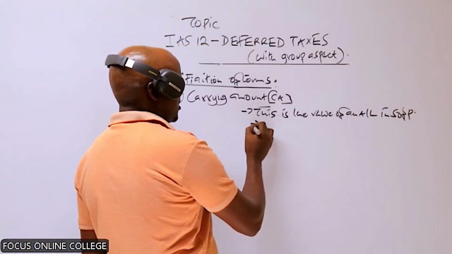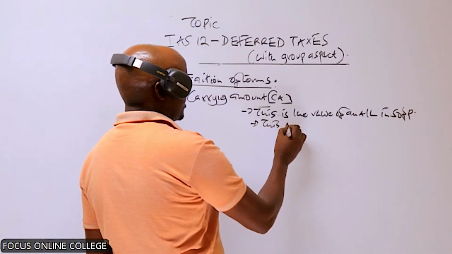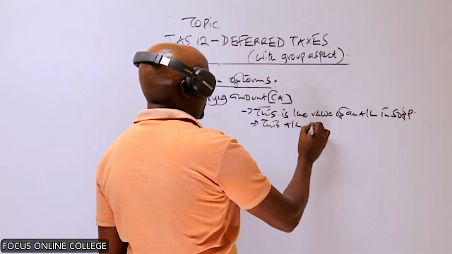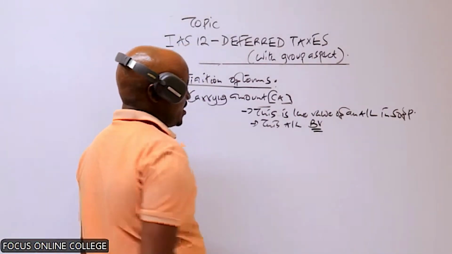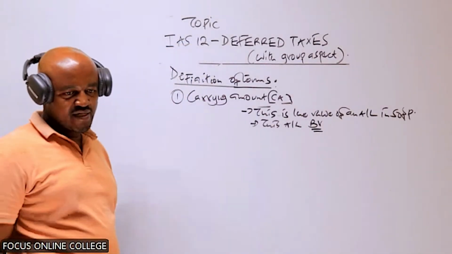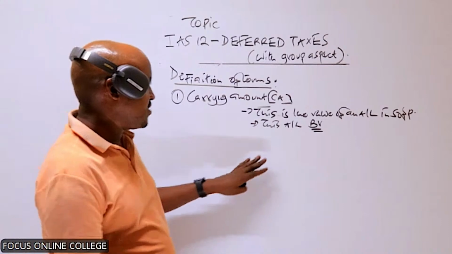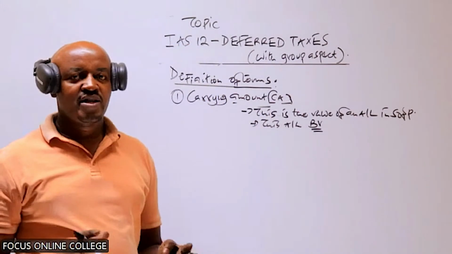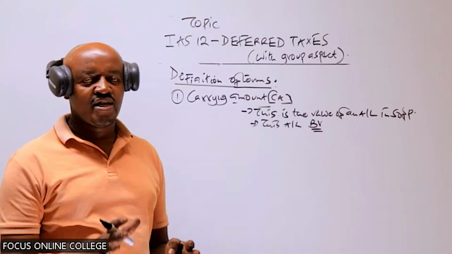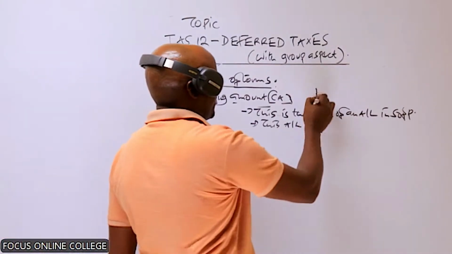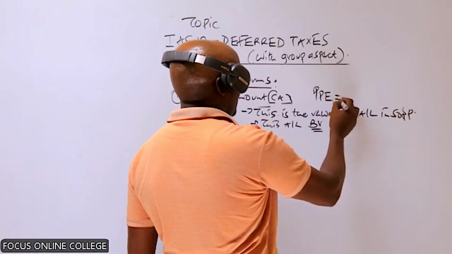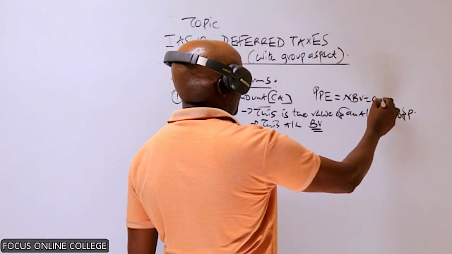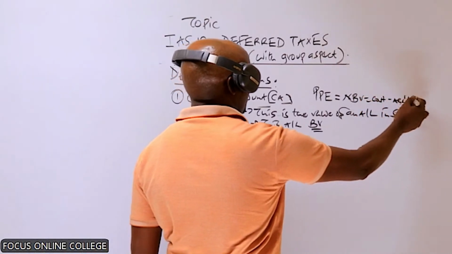In other terms, this is the asset's or liability's book value, or maybe the net book value. That value at which an asset or liability is recorded in the statement of financial position, it is what? The carrying amount. For example, for assets such as PPE, property, plant, and equipment, their carrying amount is always equal to the net book value, which is equal to the cost minus the accumulated what?